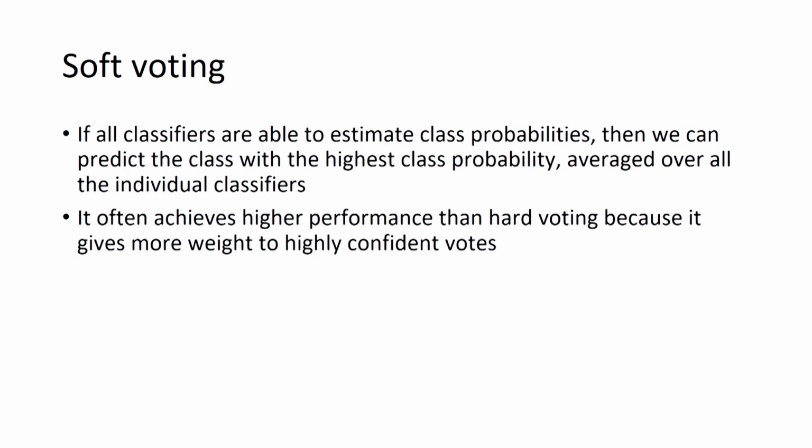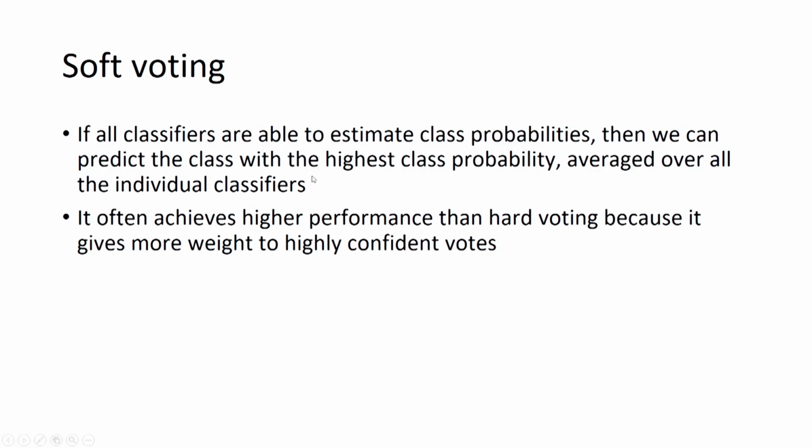So, now we will see what is soft voting classifier. In case of soft voting classifier, all the classifiers are able to estimate class probabilities. So, here we are not assuming that the output of each base classifier is exactly the class name. Means if we talk about binary classification, your predictor output is not 0 or 1, it is the probability of belonging to class 0 or class 1.